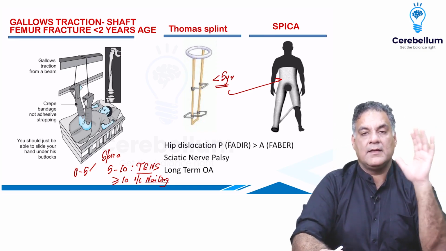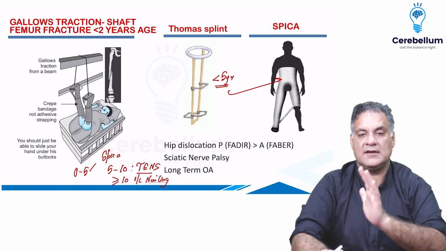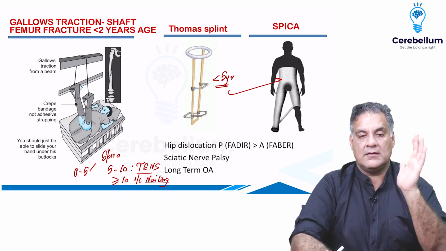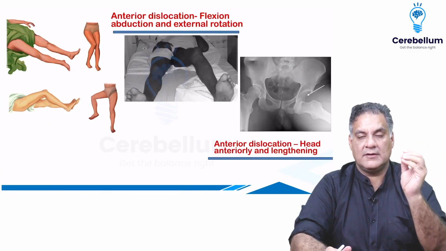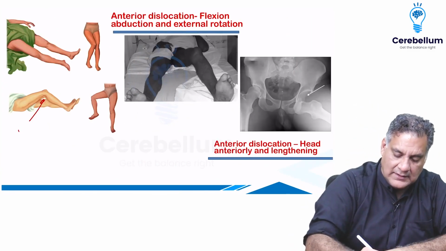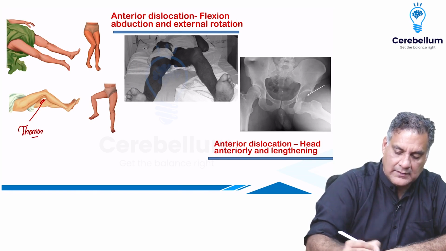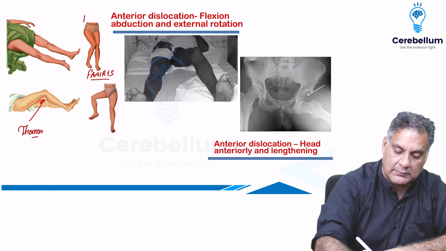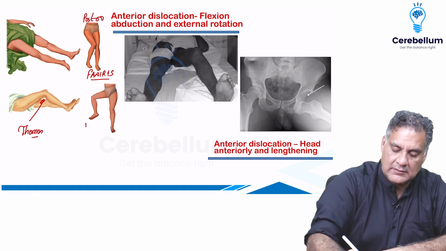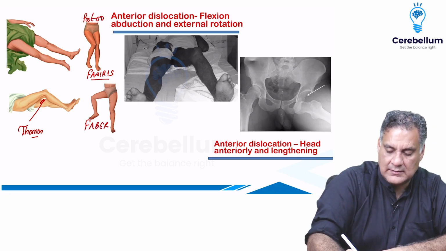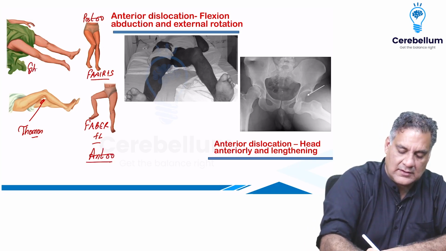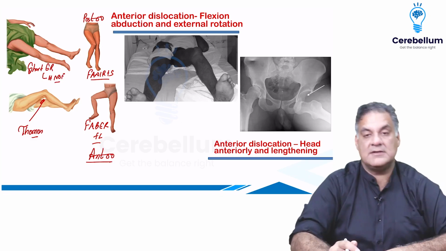Hip dislocation, remember, posterior is more common than anterior. Posterior will have shortening and FADIR, anterior will have FABER and lengthening. Sciatic nerve palsy can occur in posterior dislocations, and long-term complications are osteoarthritis. If you look at this image, if you have hip flexion deformity, what test do you do? Thomas. When you have flexion, adduction, internal rotation plus shortening, it is posterior dislocation. When you have flexion, abduction, external rotation plus lengthening, it is anterior dislocation. And when you just have shortening plus external rotation, you have fracture neck of femur. It all came from one page in multiple exams.